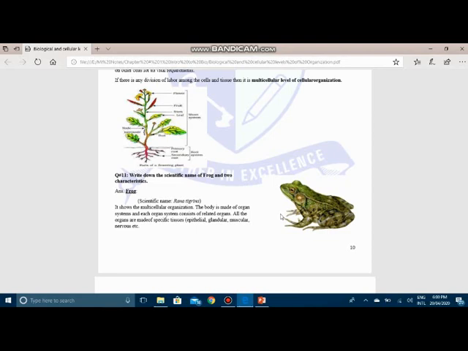But in colonial organization, if a cell is separated, it can survive. But in multicellular organization, a cell cannot survive without its group, because the cells together have to make tissue, organ, and organ system. There is nothing like that in colonial organization. In colonial organizations, the cells live together, but they do not make tissue, organ and organ system.